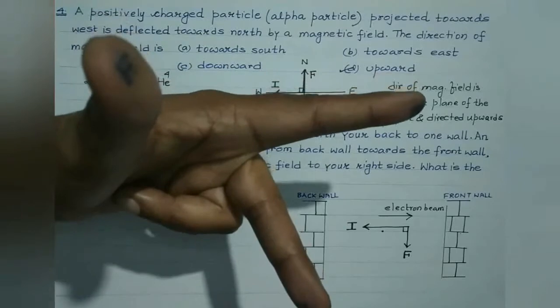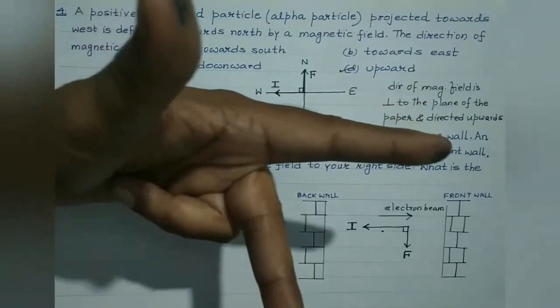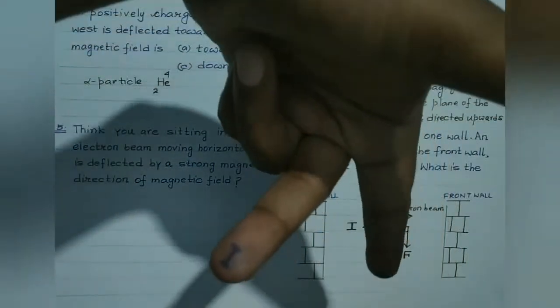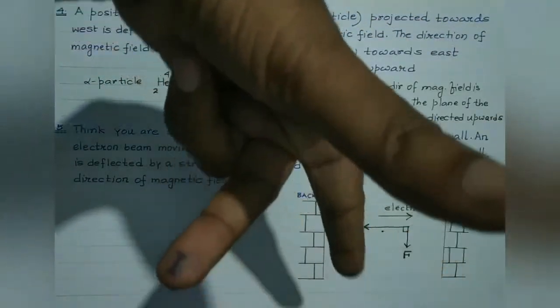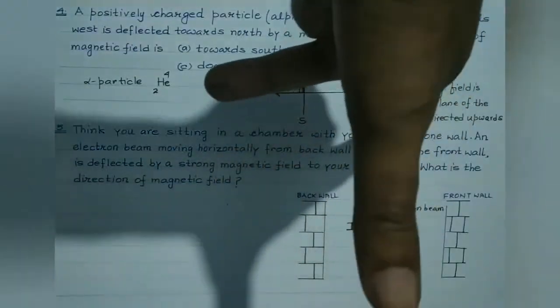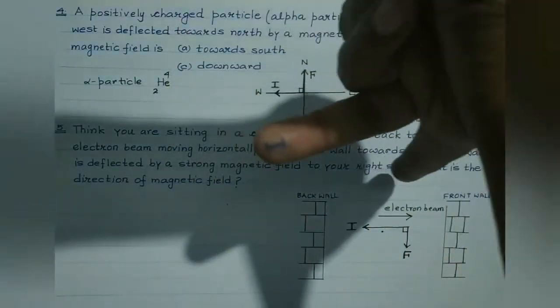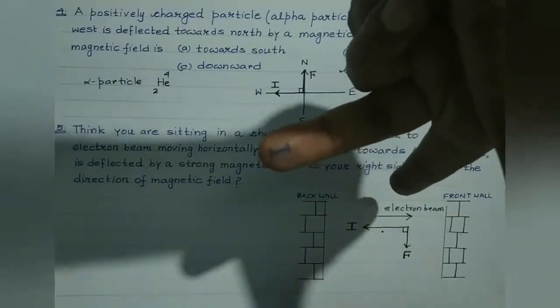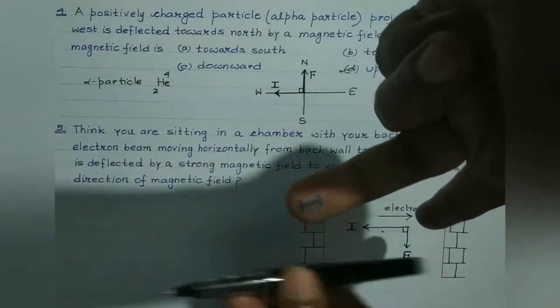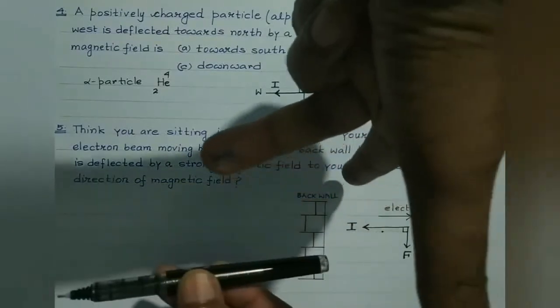So let's apply this rule over here, right? Current is along this direction, that is from front wall to back wall. This is the magnetic field and this is the force. Force is towards right, like this. Look students, this is the current, this is I, which is directed from front wall to back wall, right?